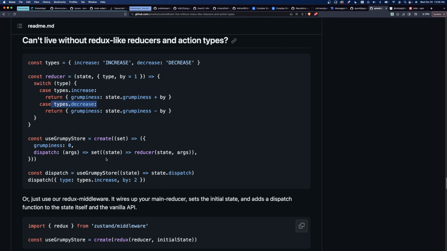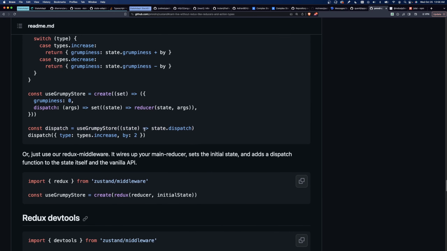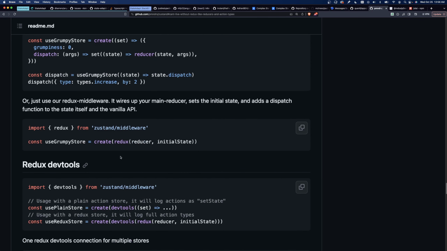Like the point of Redux and Flux is that an action doesn't belong to a reducer. It is a standalone thing. But here we are getting the action from a store. So this totally misses the point of Redux. So that's my take on that.